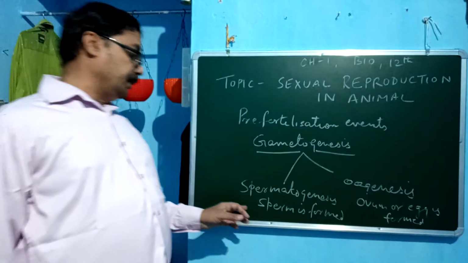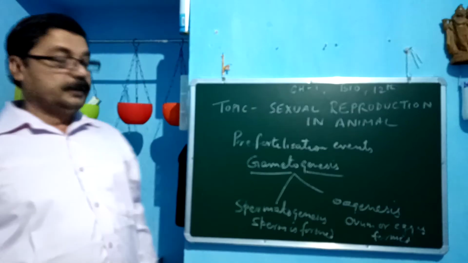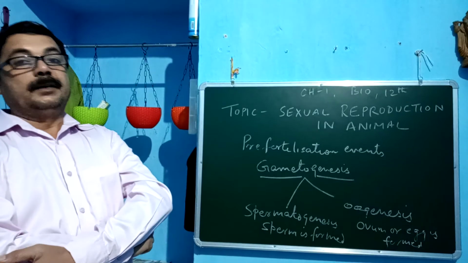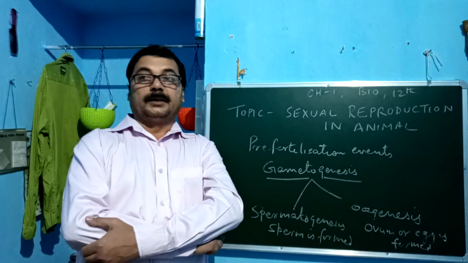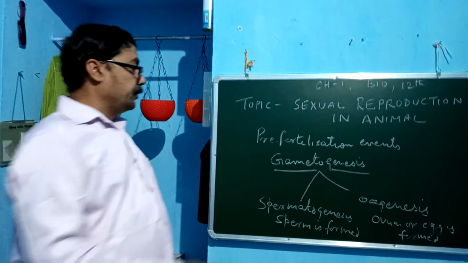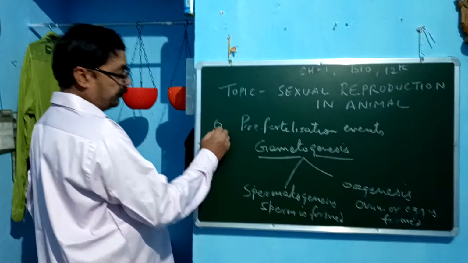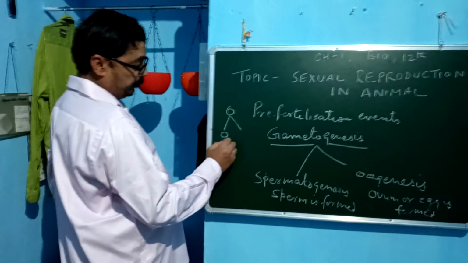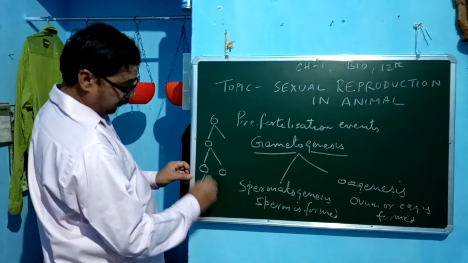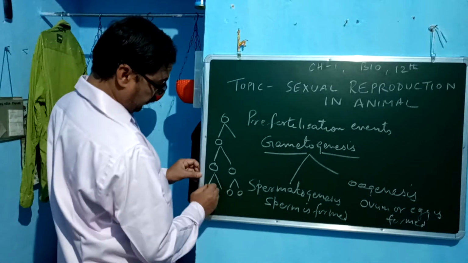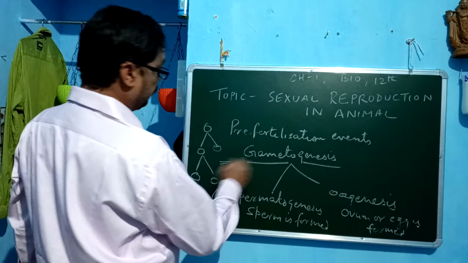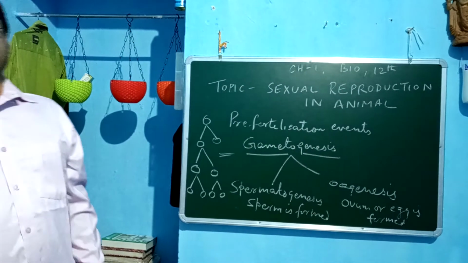So the sperm is formed by spermatogenesis, the process in which the reproductive cell divides and forms the male gametes. The mother cells divide by meiotic divisions, and the sperm is formed meiotically.